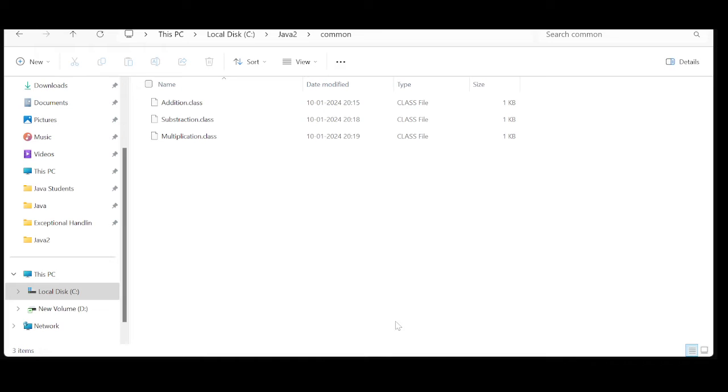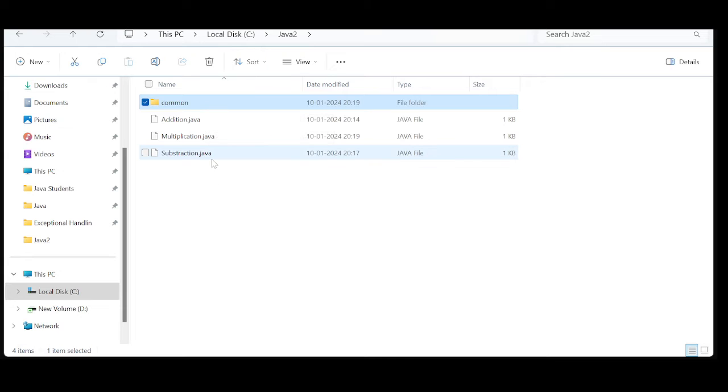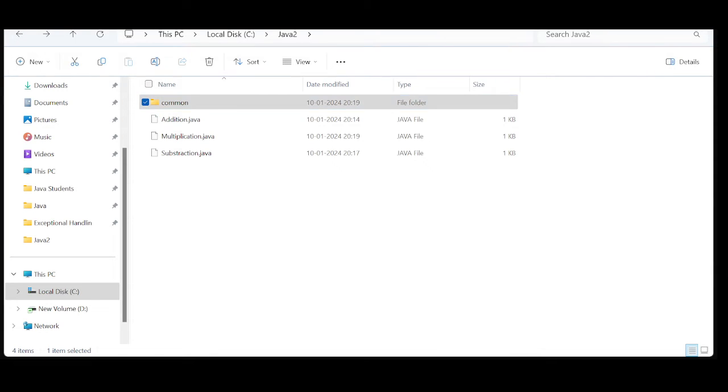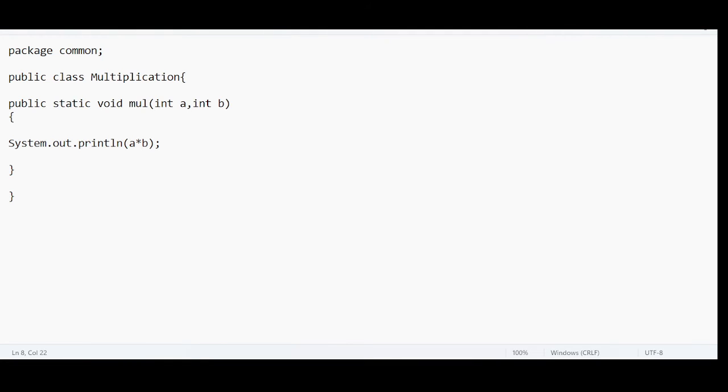Multiplication. So everything is getting added in the common package, right? Yesterday it was not the case, isn't it? Yesterday we had created 4 different packages, and under each and every package we have the respective functionality, the specific functionality. But today that is not the case. All the .class files are placed in a common package. Right? And one more thing is remaining, and we need to do that.